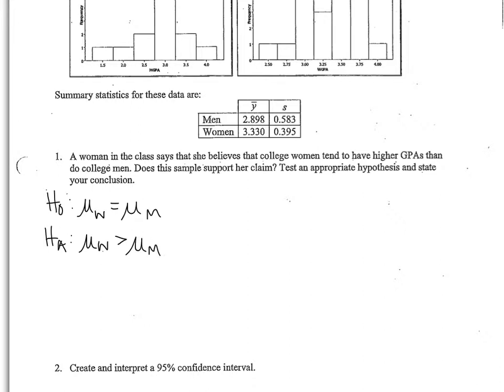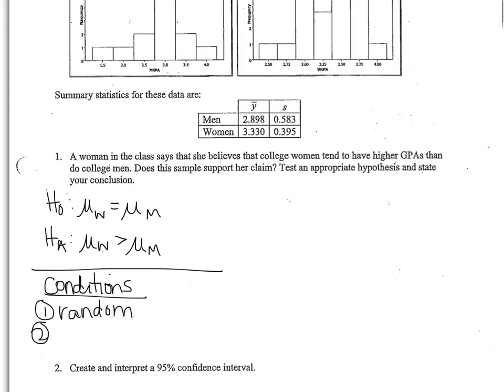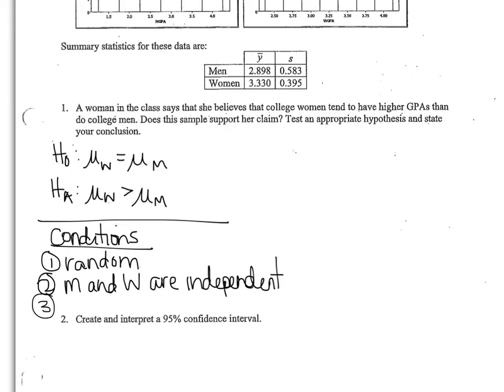So now that we have our null and our alternative written, we need to check our conditions. It says random, so we're lucky there. So that's done. We're going to assume that both groups, men and women, are independent from one another. We have a total of 32 students. So 32 students is less than 10% of college men and women.